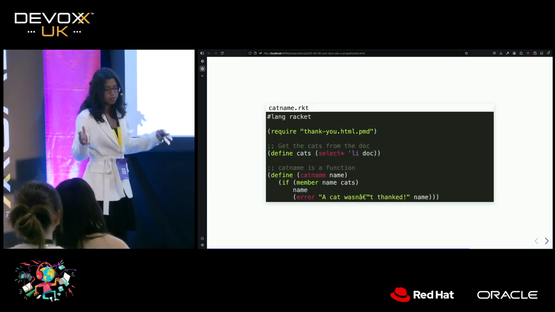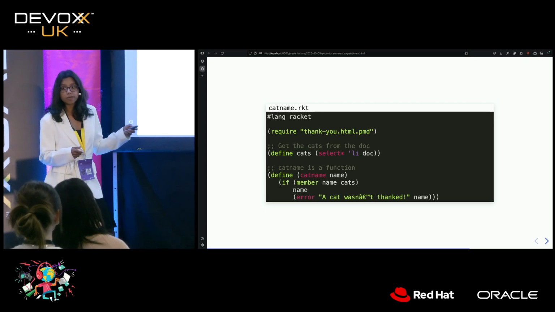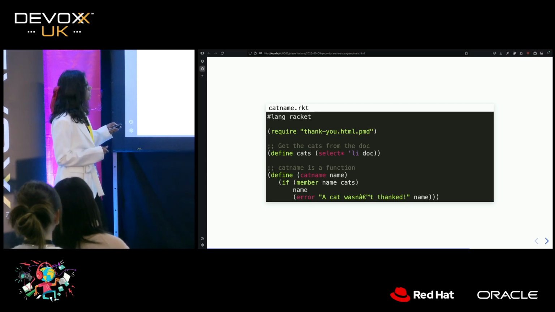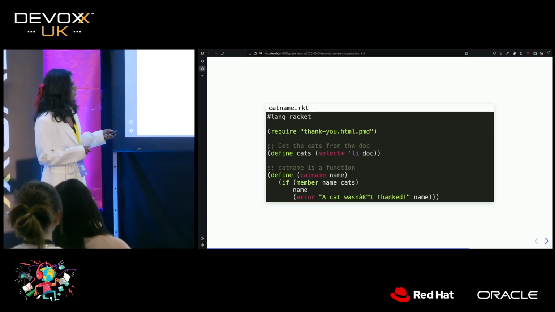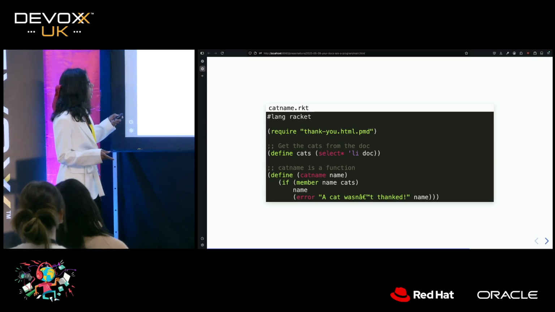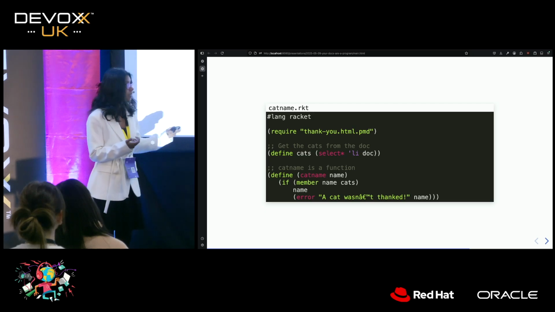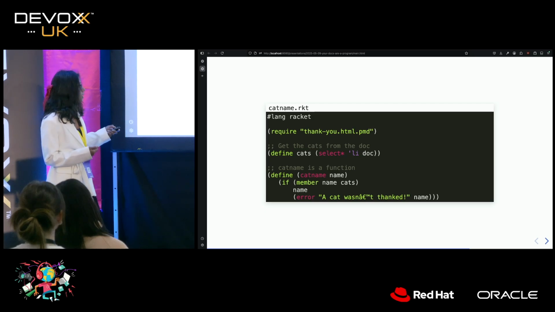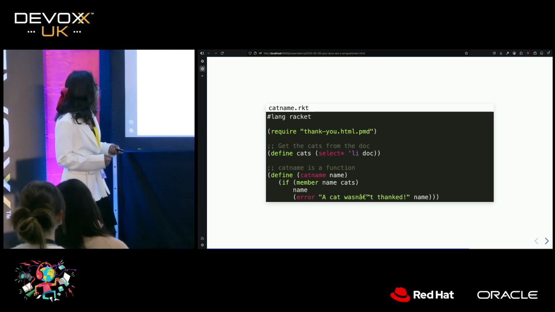And what we can do is that we can now start writing some proper Racket code. We can, in a new file, catname.rkt, import thank you, and we're going to use some helper functions to just select all the list elements that were inside the doc that it exported. And then we're going to define another function, let's call it catname. And what catname does is that it checks that a name that you give it, Mao, Popcorn, Cinder, is present in the list. And if it's present, then it says, oh yeah, we're all good, let's just return that name. Otherwise, we're going to raise an error.